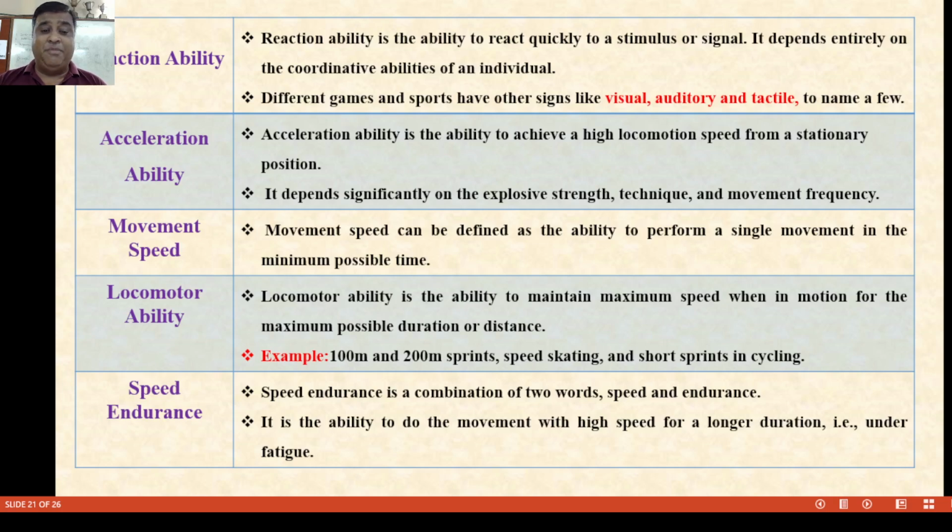Next is movement speed. Movement speed can be defined as the ability to perform a single movement in the minimum possible time. Next is locomotor ability. Locomotor ability is the ability to maintain maximum speed while the body is in motion for the maximum possible duration or distance. Examples: 100 meter and 200 meter sprints, speed skating, and the shorter sprints in cycling. Last is speed endurance, a combination of endurance plus speed. It is the ability to do movements at high speed for a longer duration, under conditions of fatigue.